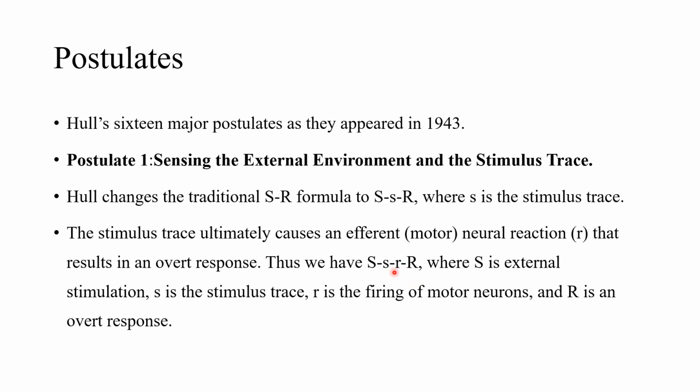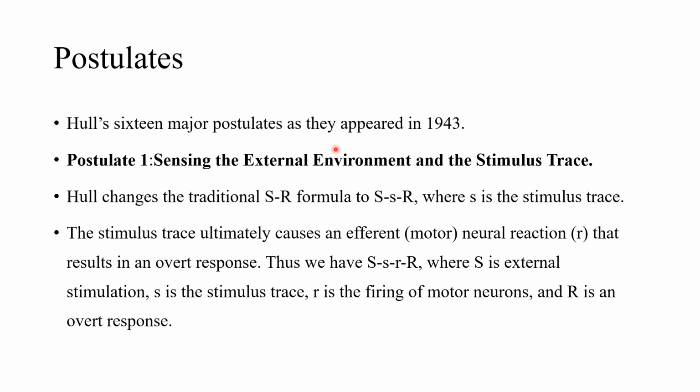So according to Hull, we sense the external environment, and after we receive a stimulus, and before a response takes place, there is a stimulus trace, and also there is a small r, or the neural reaction.